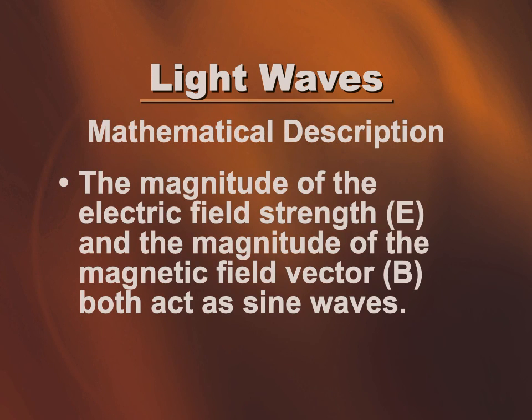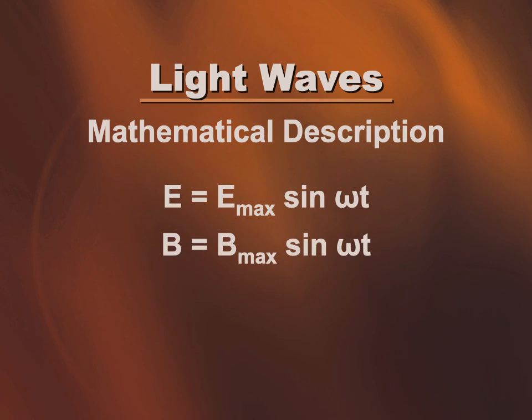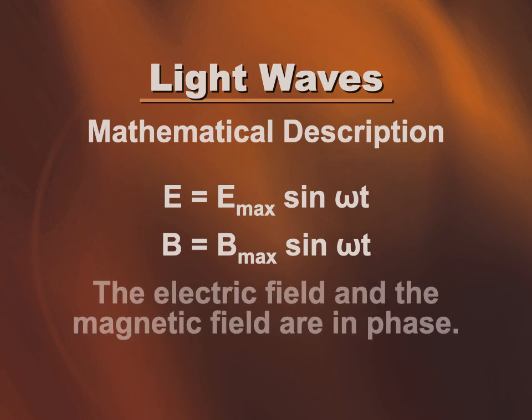Mathematical description: the magnitude of the electric field and the magnitude of the magnetic field both act as sine waves. And so you have these equations, E max sine omega t. Don't have to get into details, but the point is they're varying. And they are in phase, so they get maximums and minimums together. They're going high and low together. However, they are at right angles to each other. The electric field and the magnetic field are at right angles to each other.